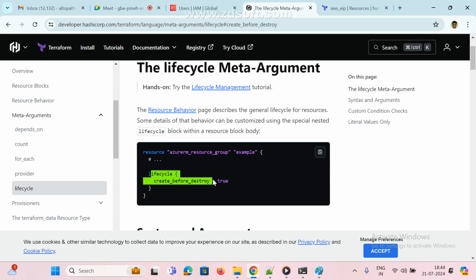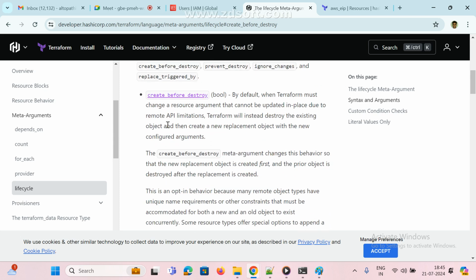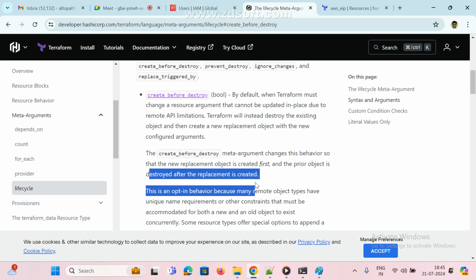Resource example, lifecycle create_before_destroy true. So this nested block appears in the resource, and it changes how a replacement happens. Instead of destroying the existing object and then creating a new replacement, the new replacement object is created first and the prior object is destroyed. But the output came in reverse here.